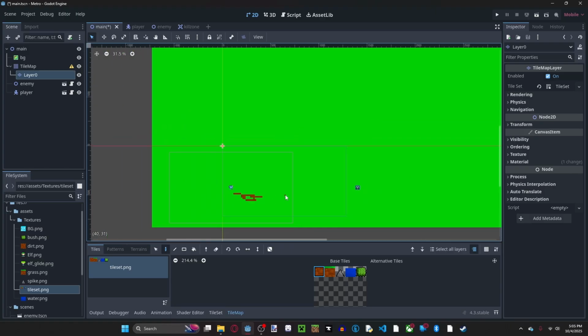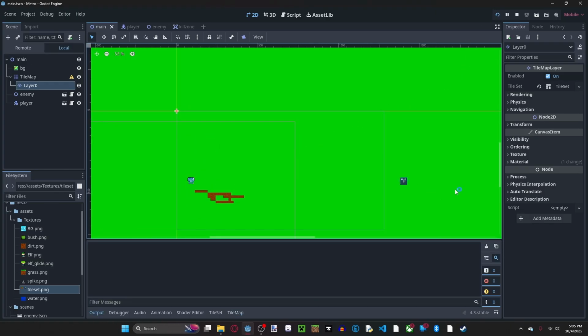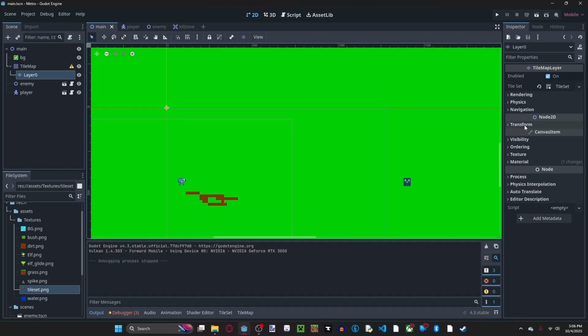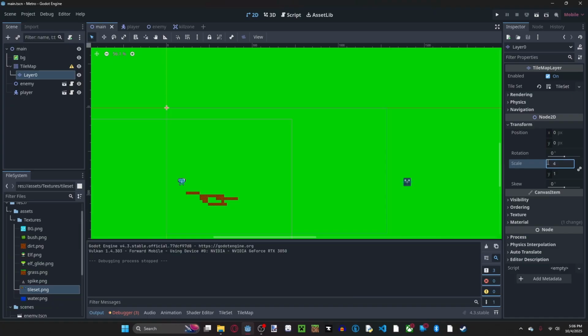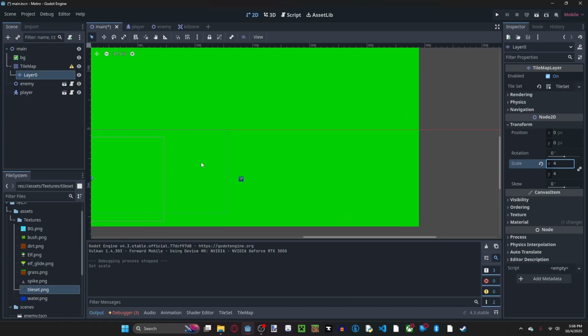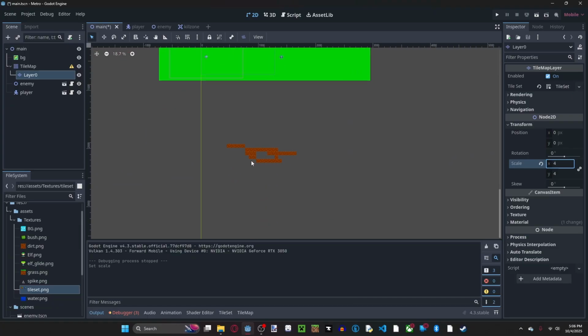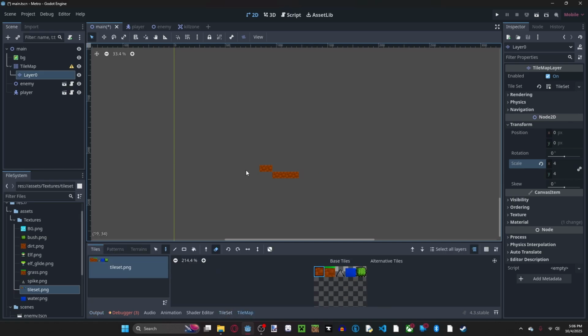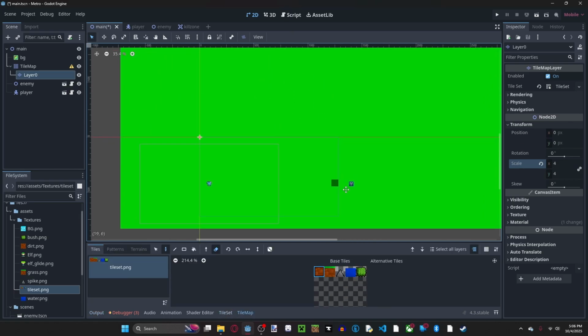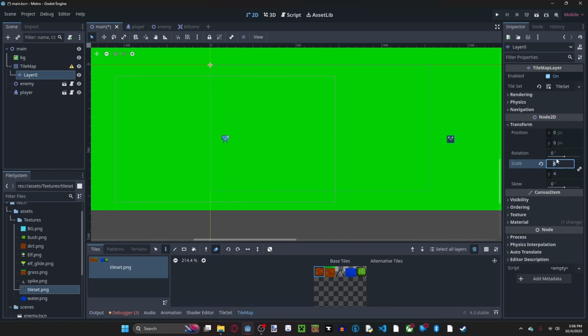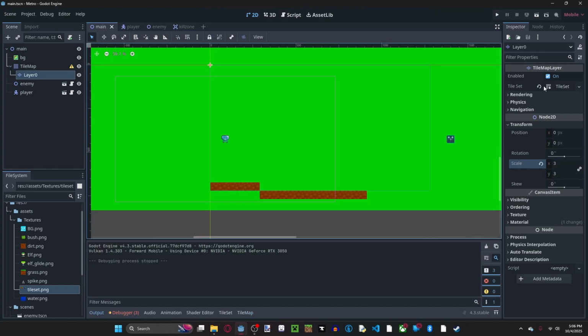You'll notice that it's very small right now. If we load it, they're very small. So we're going to transform the scale to be 4. Where did they go? They went to the bottom. Okay, so we can delete them. Then one final thing that we need to do is, let's see what happens if we just have it on 3. Is 3 too big or too small? Let's load it. Nope, 3 is perfect. We can have it on 3.